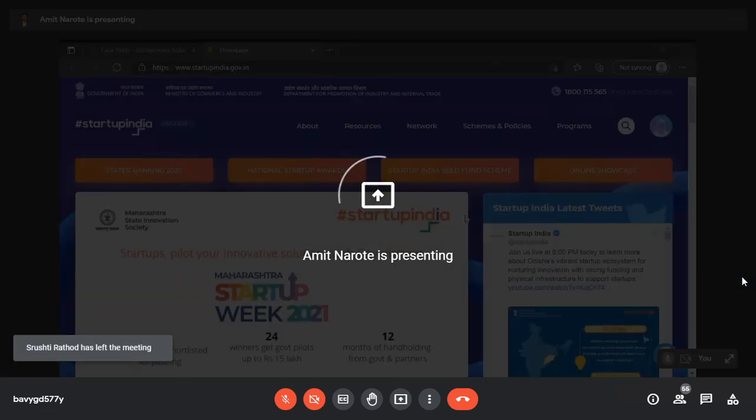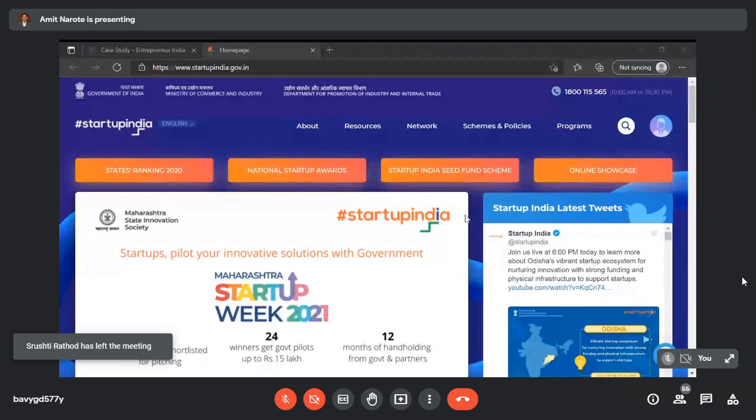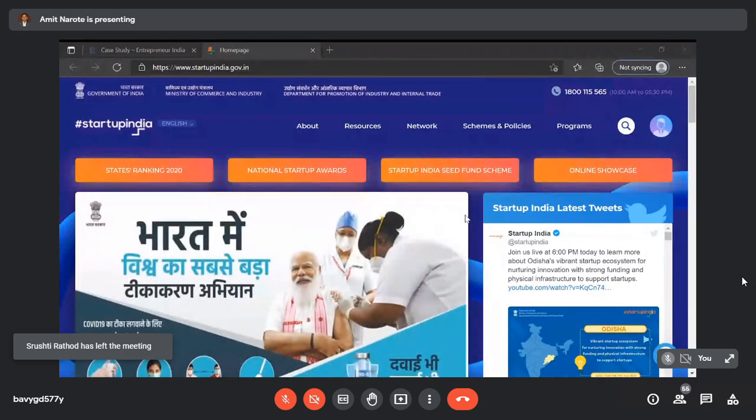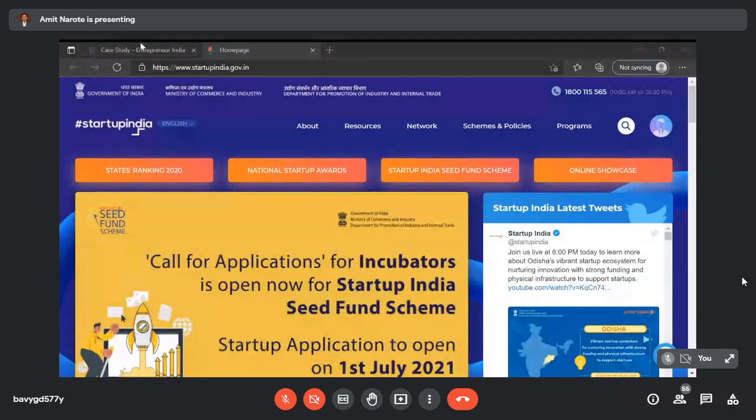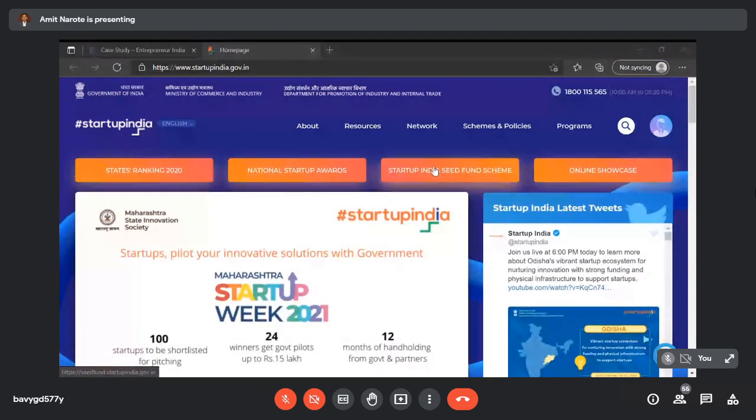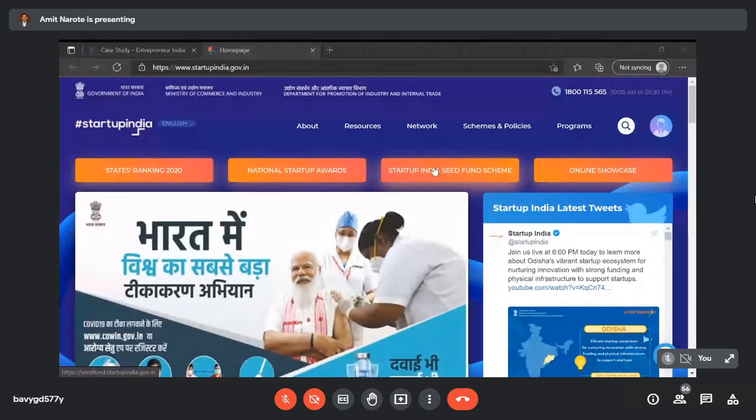So this is the website deployed by the Government of India, and from that website you have to study the different strategies and the schemes that the government is providing for startups. Here you can find the Startup India Seed Fund Scheme. These are the funds you can take from the government that they have mentioned.